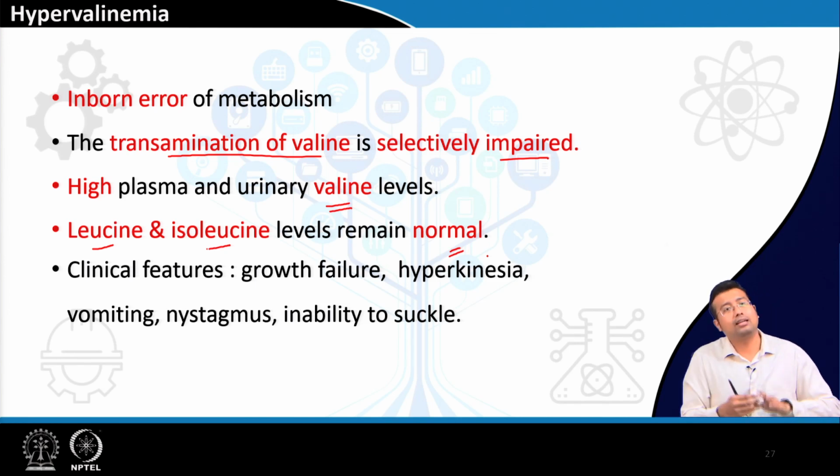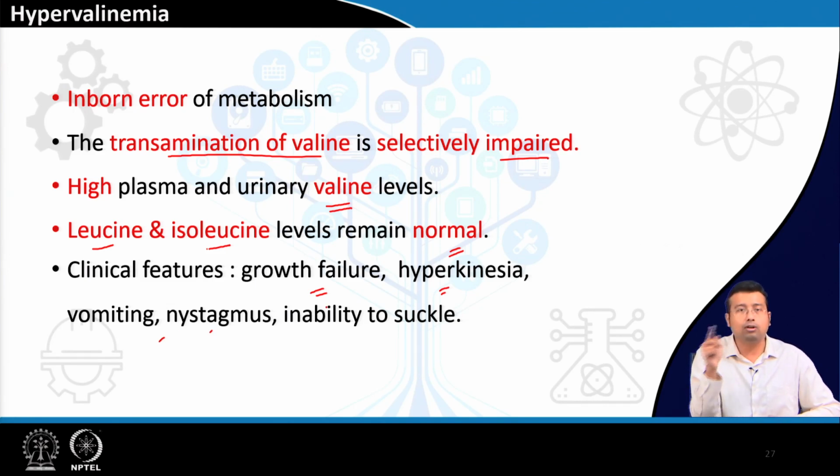The clinical features are similar: growth failure, hyperkinesia, abnormal movement, vomiting. Nystagmus means rapid, to and fro eye movement, which can be up and down or horizontal; it is a CNS sign. There is also inability to suckle, that is, irritability to breastfeed.